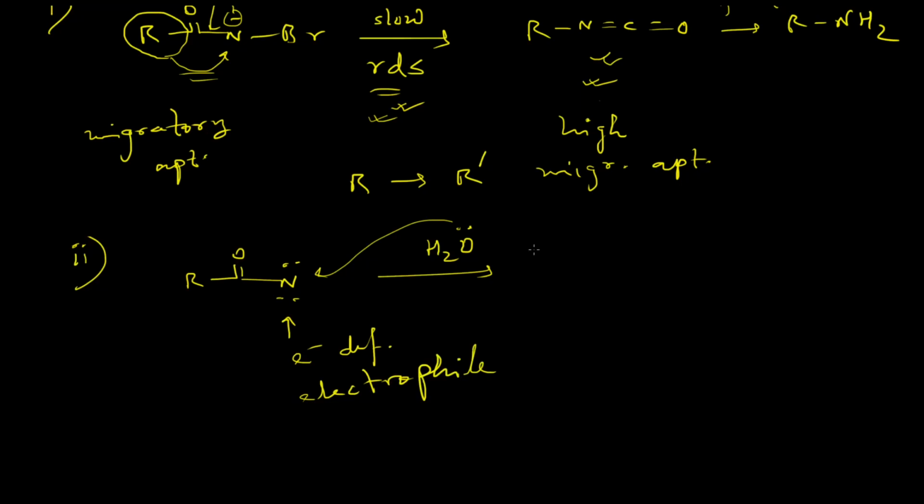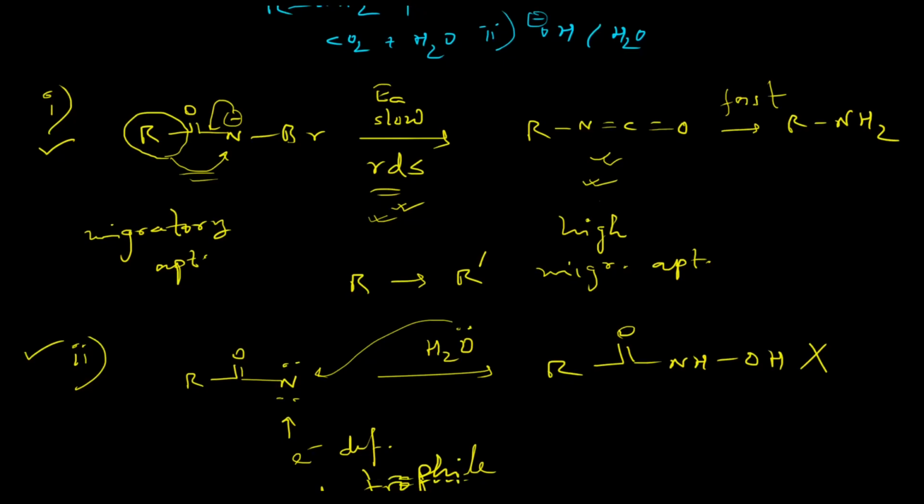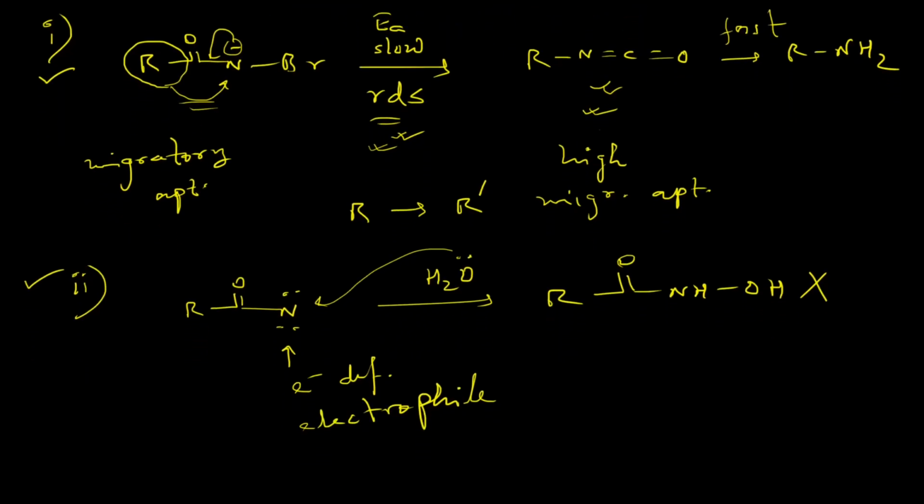Thus it would lead to the formation of this hydroxamic acid, but it is not found in the experimental situation. So these two observations suggest that there is actually no formation of a nitrene intermediate during the Hofmann rearrangement.